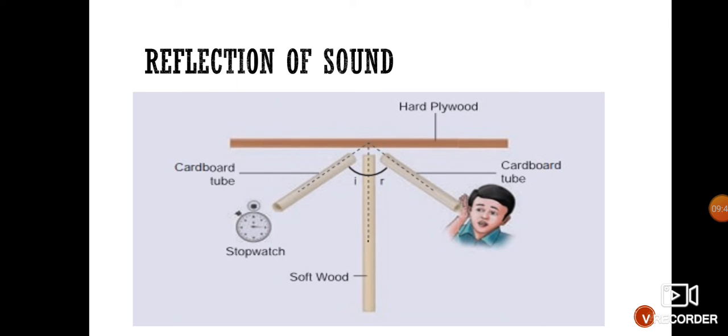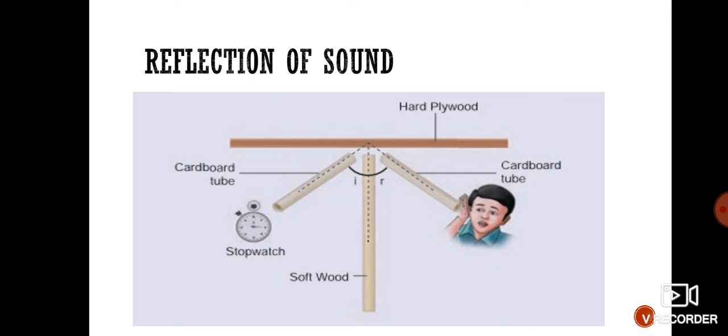For example, if we take a hard and flat surface, then it will be a good reflector, while clothes, paper, curtains and carpets, furniture, etc. will absorb the sound. Sound will not get reflected. Instead, the sound will get absorbed by the material, carpet, curtains, paper. Those materials will absorb the sound instead of reflecting it, and therefore are called bad reflectors of sound.